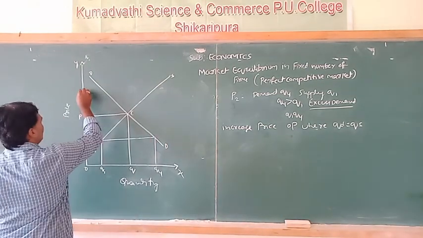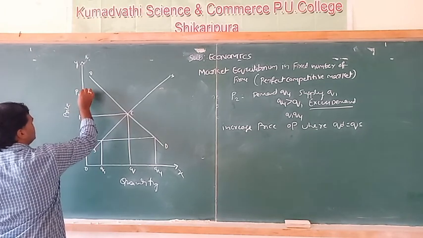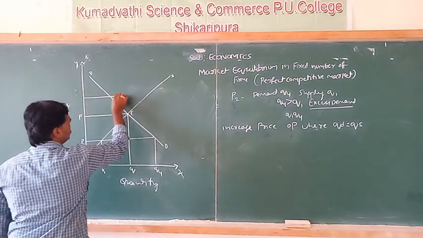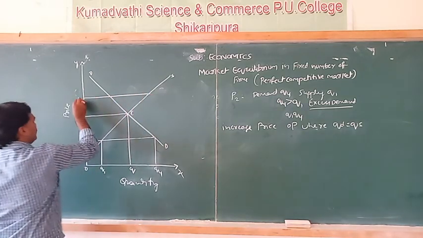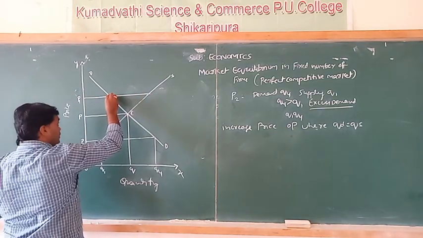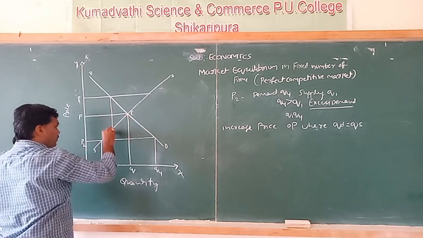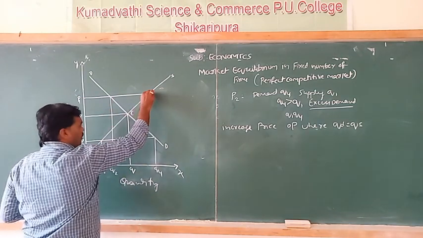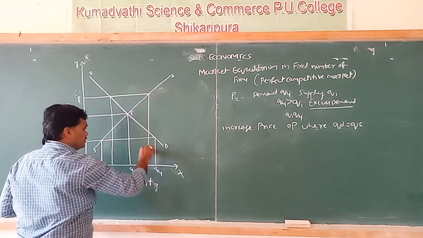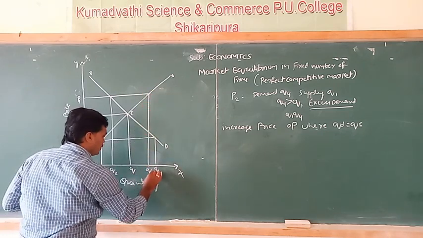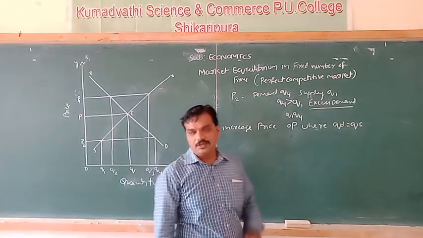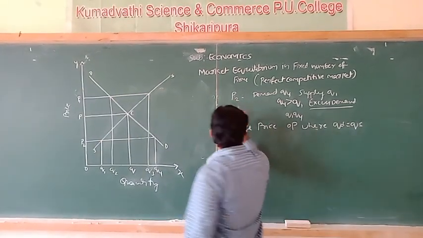Up to which point does the supply increase? Assume this is price P1.